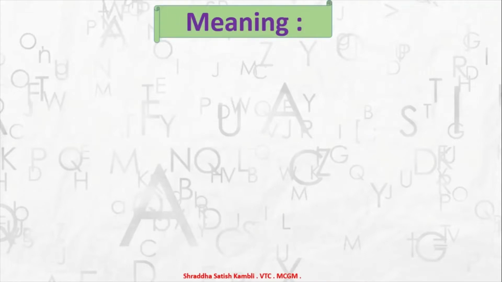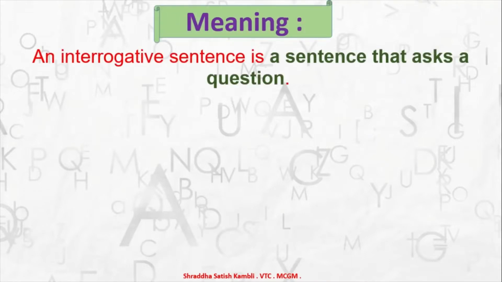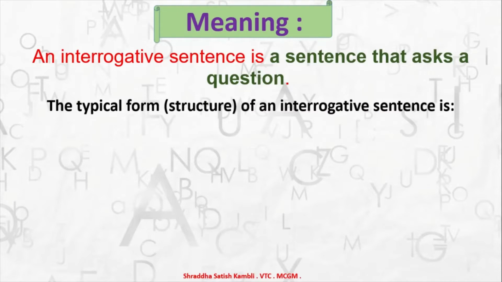The meaning of a question, or the meaning of an interrogative sentence. An interrogative sentence is a sentence that asks a question. Okay? And it is a kind of sentence which has a typical form or structure. Let's take a look at how the structure, the form of an interrogative sentence can be. What are the different types in which you can write an interrogative sentence?